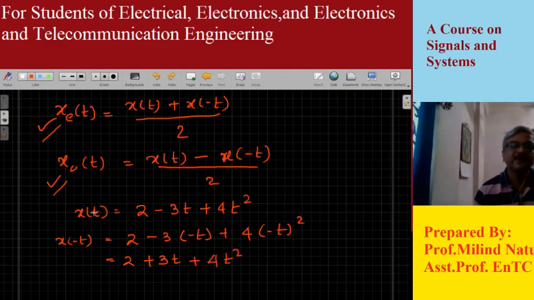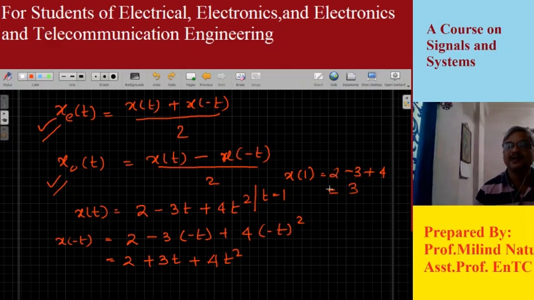Obviously, if you look at x of t and x of minus t, they are not the same. Now obtain the value of x of t for a certain value, let's say t is equal to 1. What is the value of x1? If we put t is equal to 1 in the expression, I will get 2 minus 3 plus 4, which is 3.